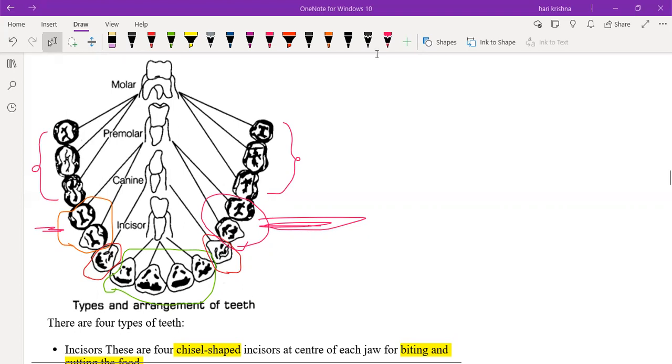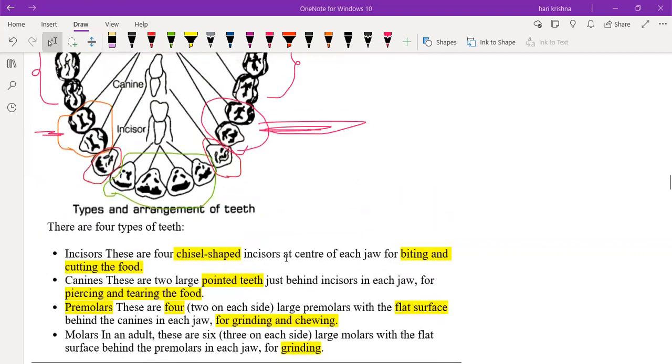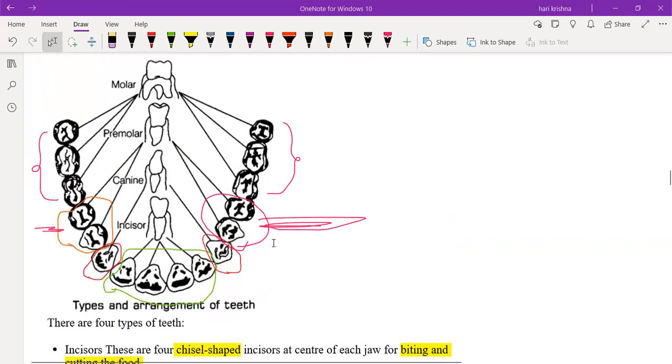Yes, Ritvik. Sir, there are four types. One is incisors, which are used for biting apples and stuff. Then there's canines, which are used for tearing. And then there's premolars, which are used for chewing and grinding. And then there's molars, which is mainly used for grinding. Very good.